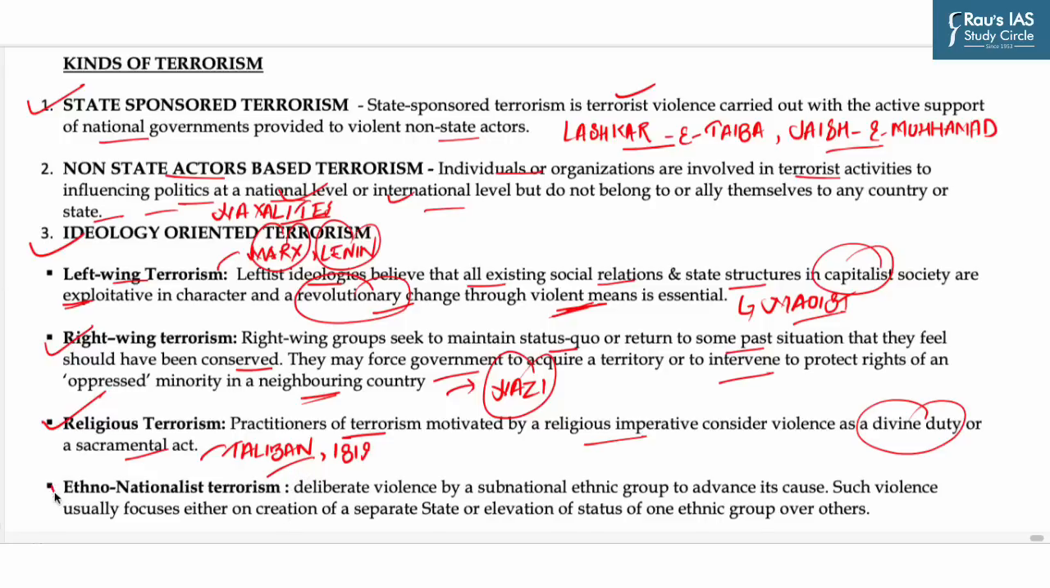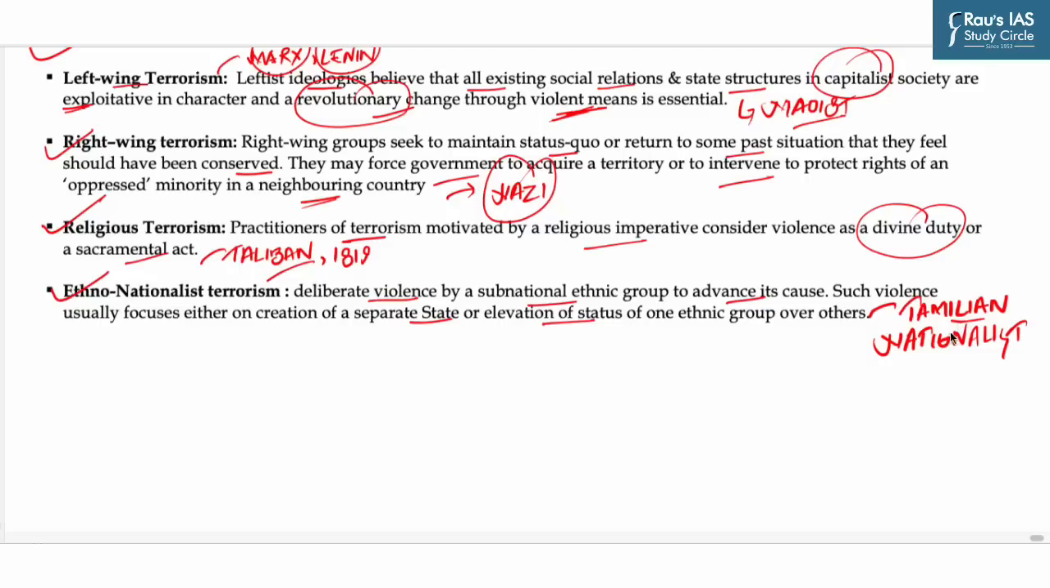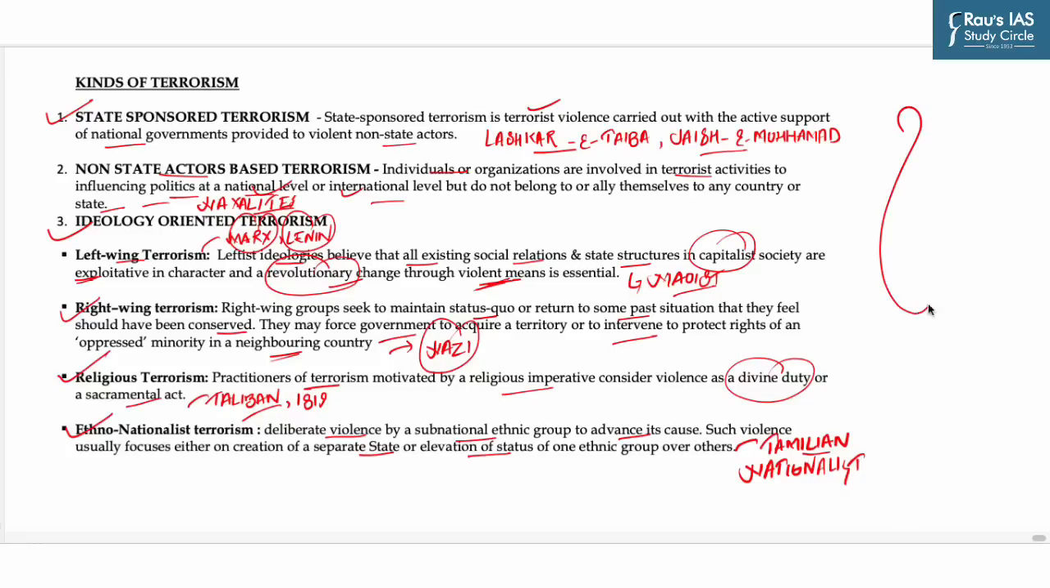Then ethno-nationalist terrorism. This can be defined as deliberate violence by a sub-national ethnic group to advance its causes. Such violence usually focuses either on creation of a separate state or elevation of the status of one ethnic group over others. For example, Tamilian nationalist groups in Sri Lanka and insurgent groups in northeast India. So these are different kinds of terrorism.